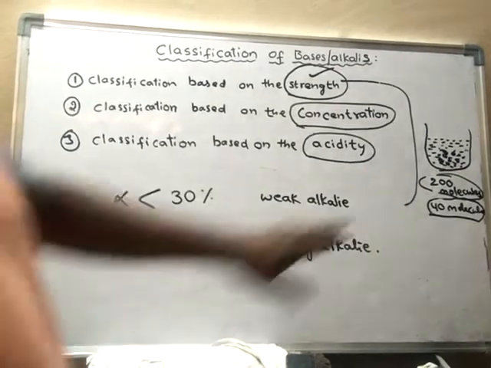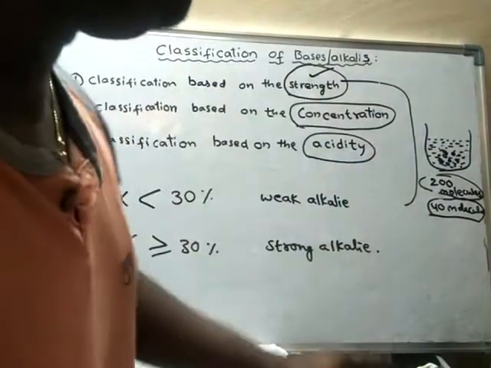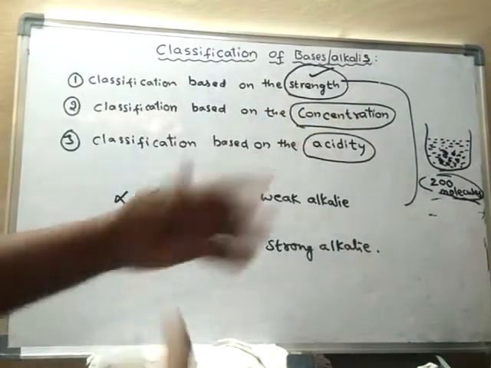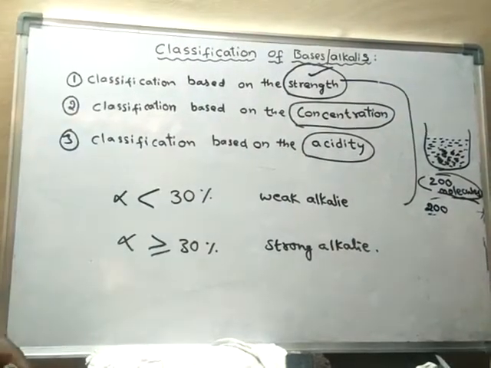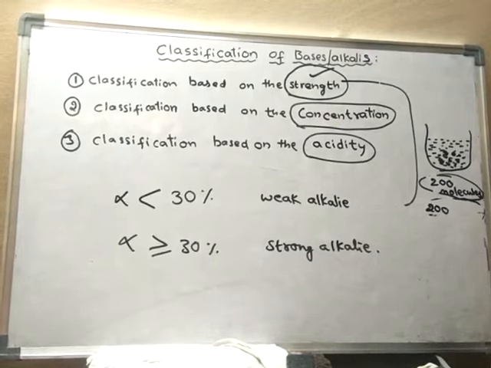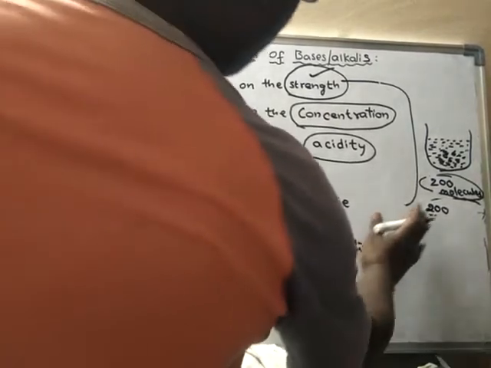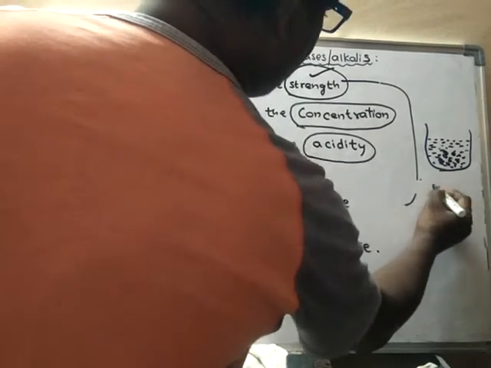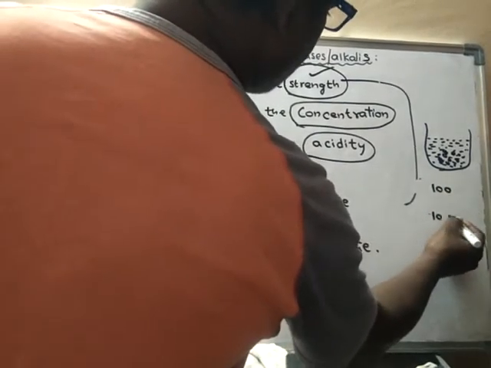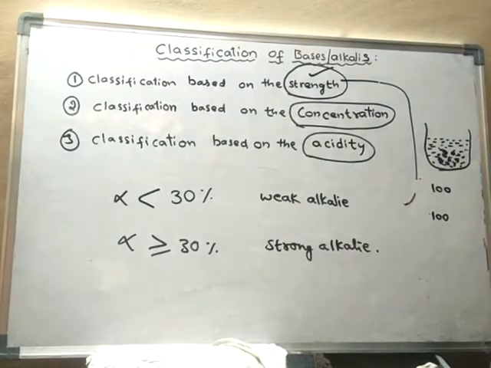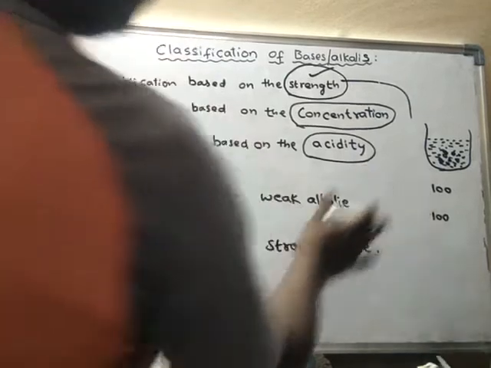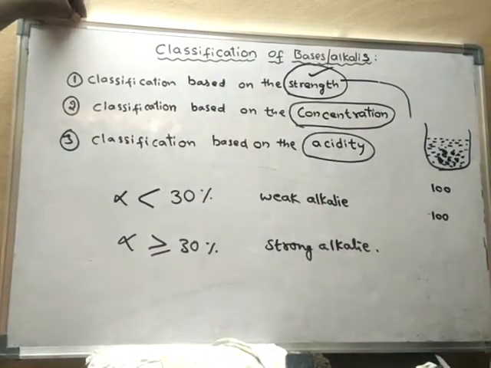When all the molecules undergo ionization, then it is said to be complete ionization. Suppose you have taken 100 molecules, and if all the 100 molecules undergo ionization, it is said to be complete ionization.